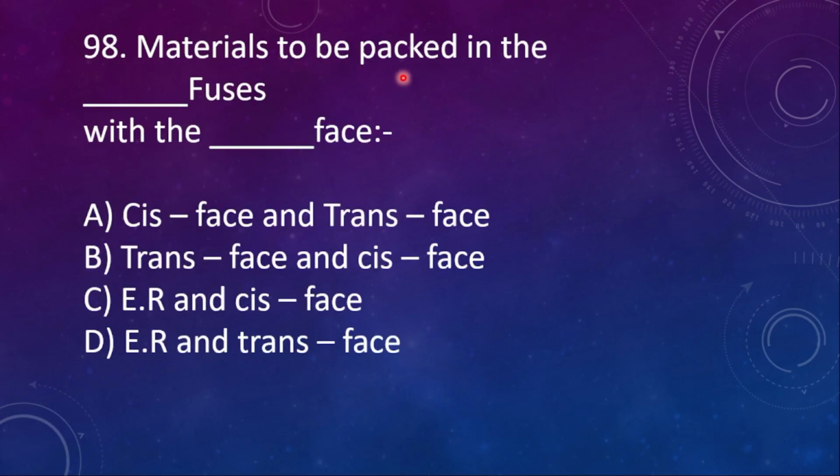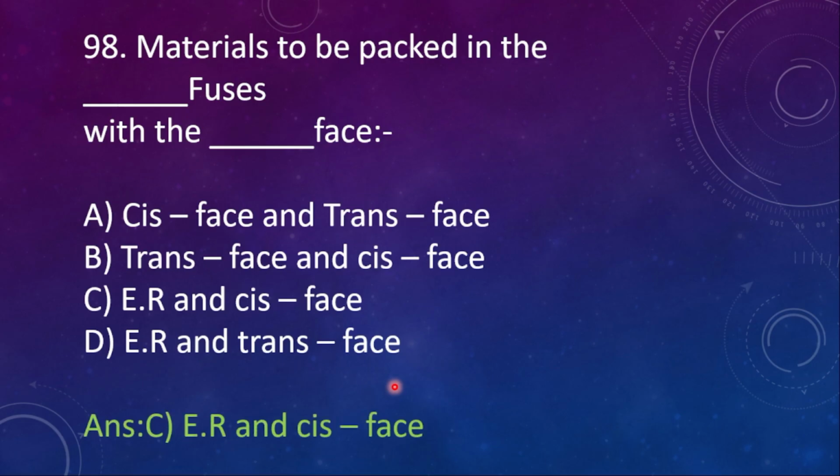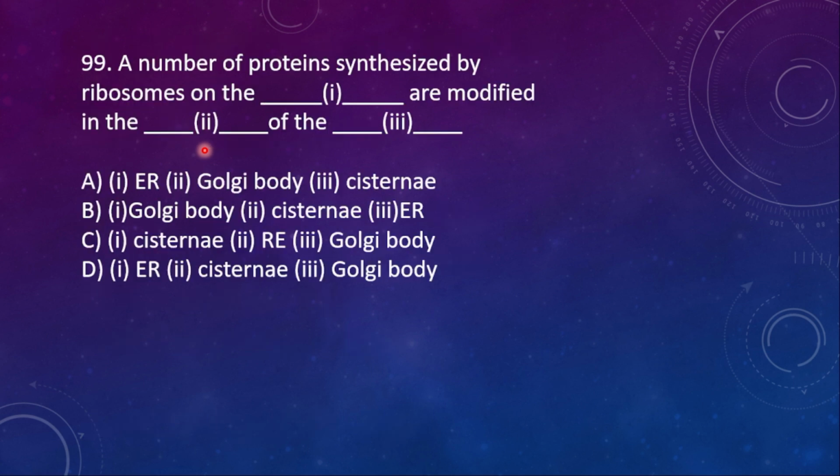98. Materials to be packed in the dash fuses with the dash phase. Option A, cis phase and trans phase. Option B, trans phase and cis phase. C, ER and cis phase. D, ER and trans phase. Here the right option is option C. After the synthesis of protein from the ER, they are going to be taken by the cis phase and then transported out, packed, and then it is going to be transported.